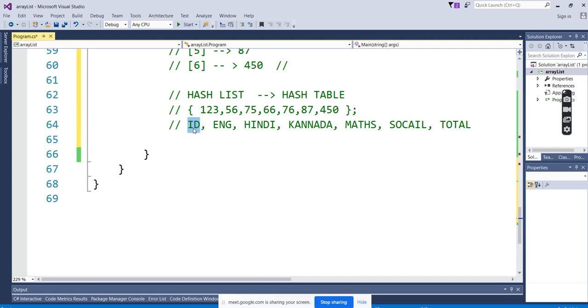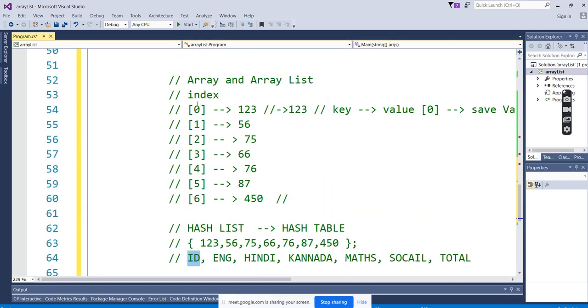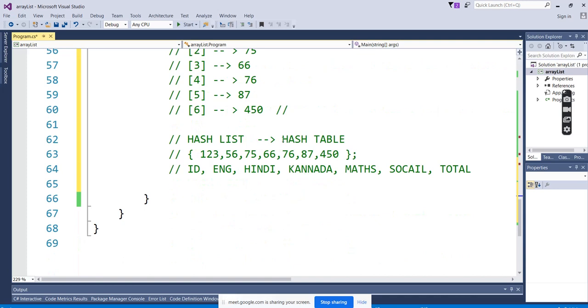Previously in the array and array list, the key is predefined. The compiler already has a sequence, some pattern for generating the keys. But in the hash table, the key is customized. Customized in the sense that we can give the key value. If I want the key to have a name, then I can give the name.